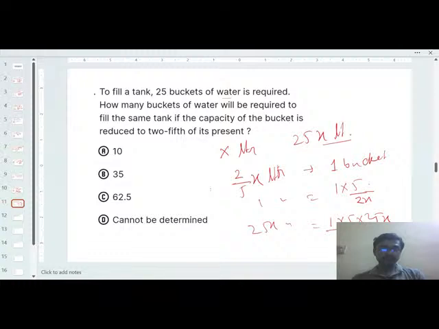Okay, 25x by 2x, so x will be cut down, and the option will be 62.5. Because this right hand side is the number of buckets, the correct option will be C. 62.5 buckets are required to fill the tank.